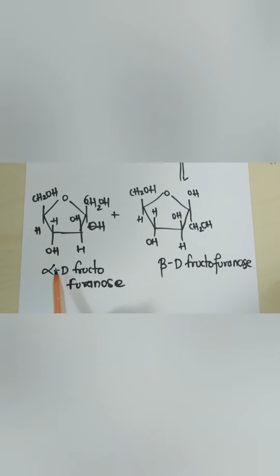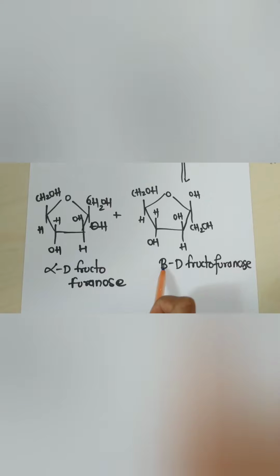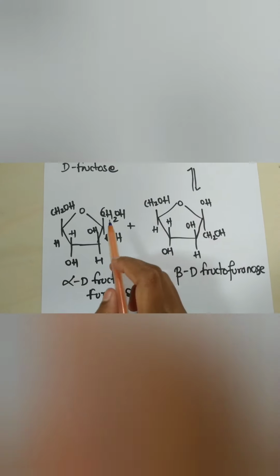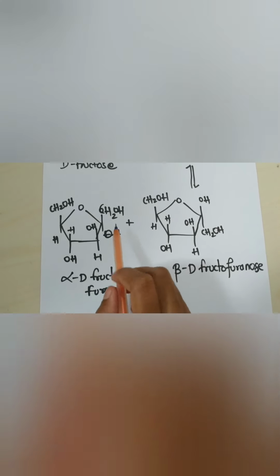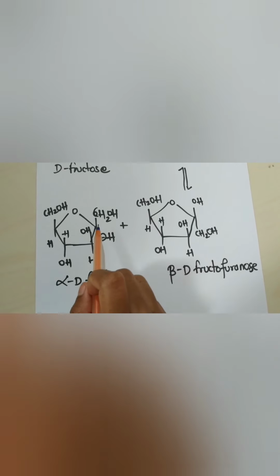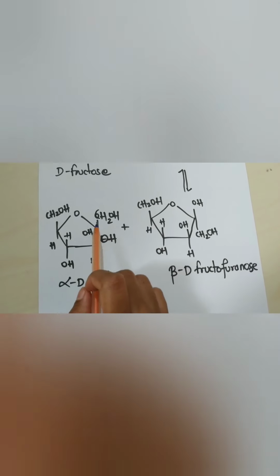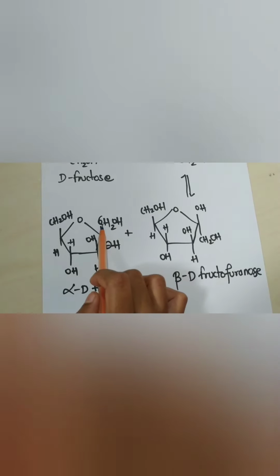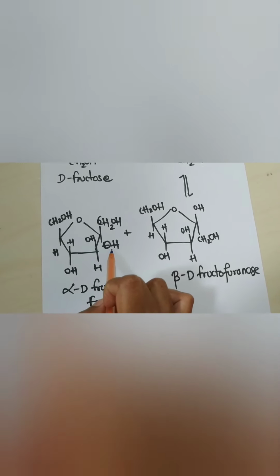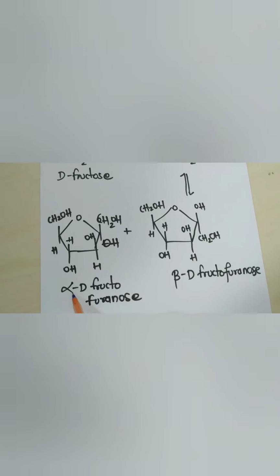Why are alpha and beta mentioned in this? The CH2OH group and the OH group are attached together with a covalent bond in the 3D structure. When CH2OH is in the upper position and OH is in the lower position in any ketone group, it is known as the alpha position.